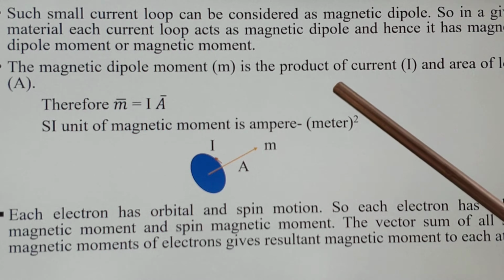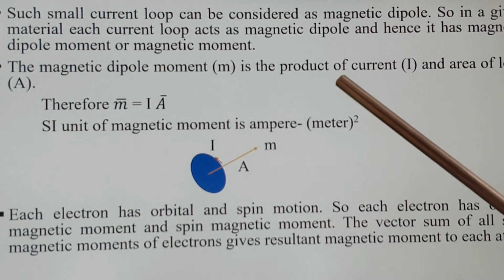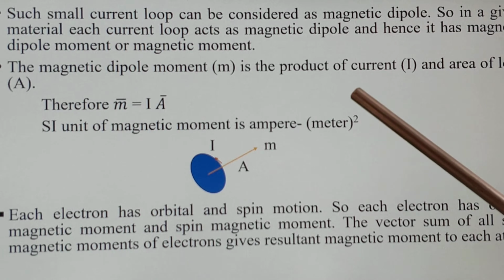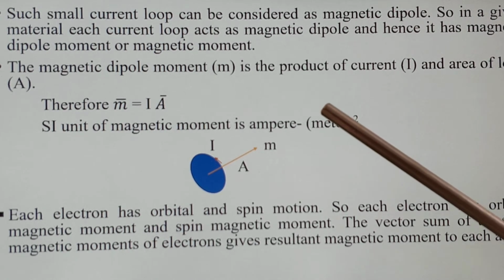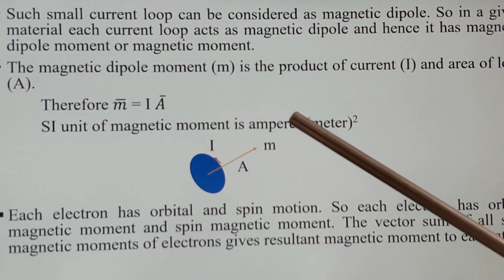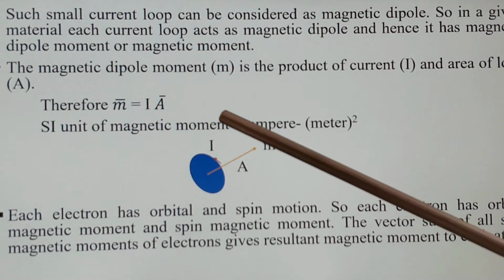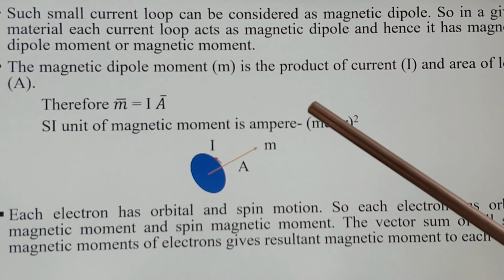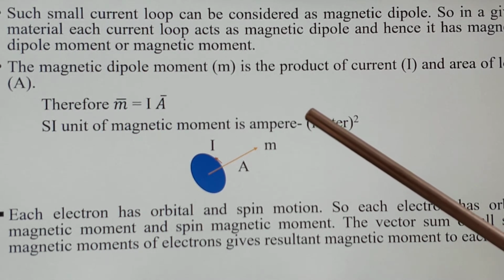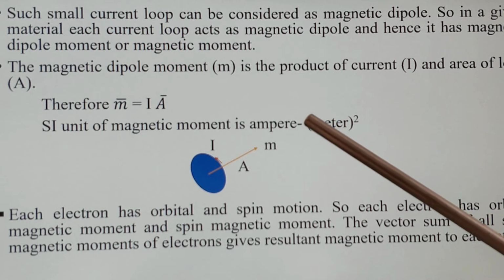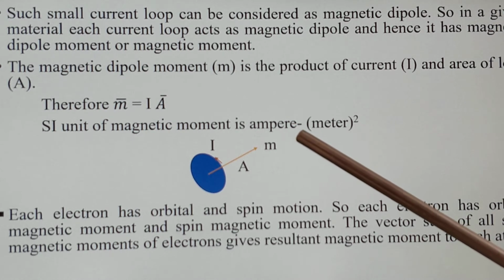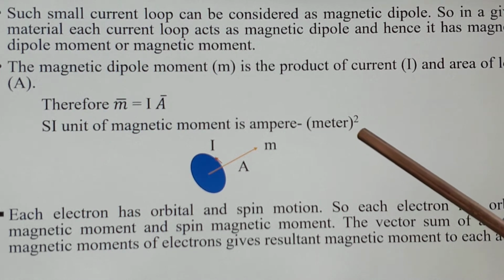The magnetic dipole moment, denoted by small m, is the product of current I and area of the loop A. Therefore, we write the magnetic moment m bar equal to I into A bar, where I is the current through the loop and A is the cross-section area of the loop. The SI unit of magnetic moment is ampere meter square.